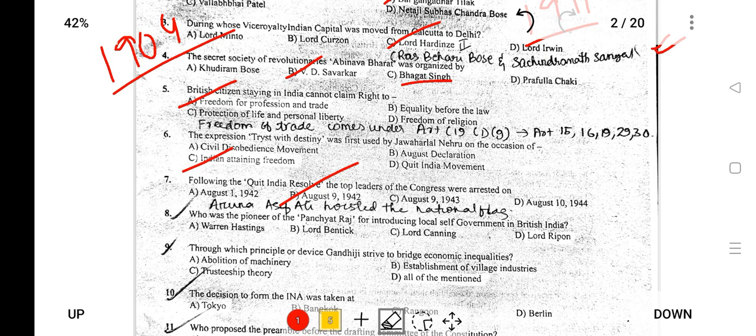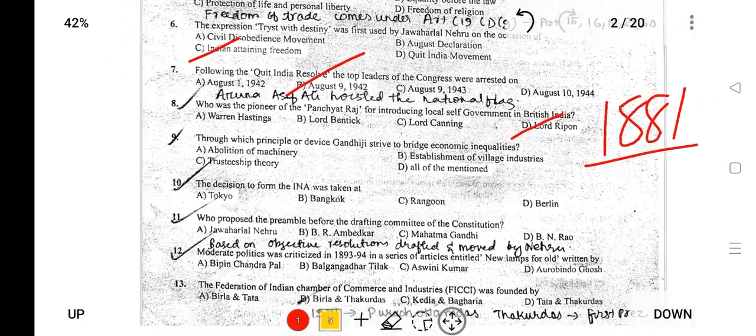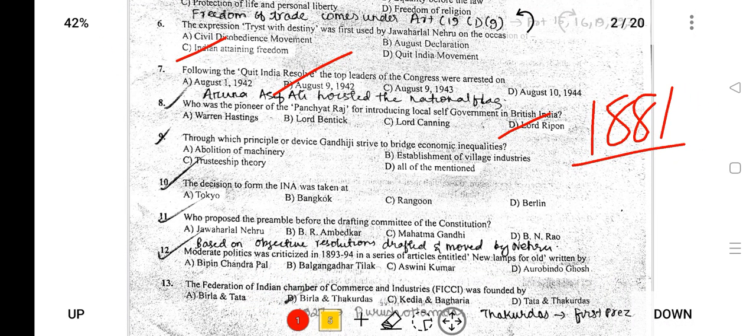Next, who is the pioneer of Panchayati Raj for introducing local self-government in India? So who introduced local self-government, it will be Lord Ripon. He was the Governor General of India from 1881, and he was responsible for introducing local self-government.